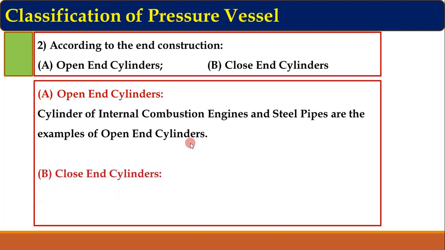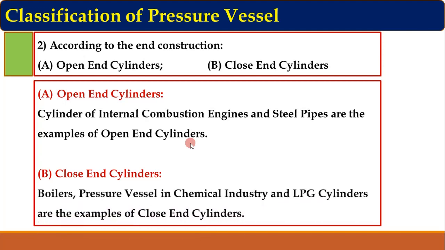And the second type is closed end cylinder. So you can easily understand this. Closed end cylinders are those whose ends are closed. For example, boilers, pressure vessels in chemical industries, LPG cylinders. All these applications consist of closed ends, and thus we can say that in closed end cylinders, the ends are closed.